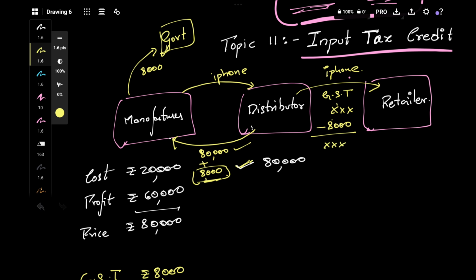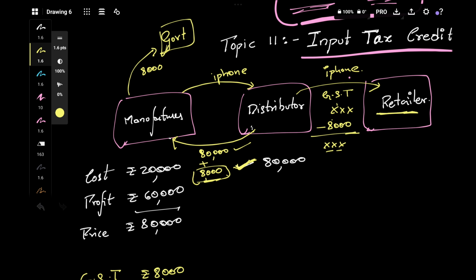So in the total GST you have collected from the retailer, when you are selling the iPhone to the retailer, you would have collected some GST from the retailer, obviously. From that GST amount, don't pay the entire GST amount to me. From that amount, you first take your money, whatever you have paid earlier, you can reduce it, take that amount from this, and only the balance amount you pay to me, you pay to the government. So that's what the government says. This is what is called input tax credit.